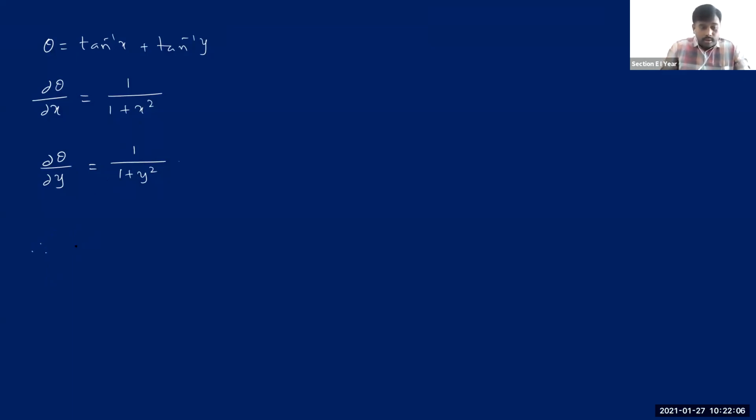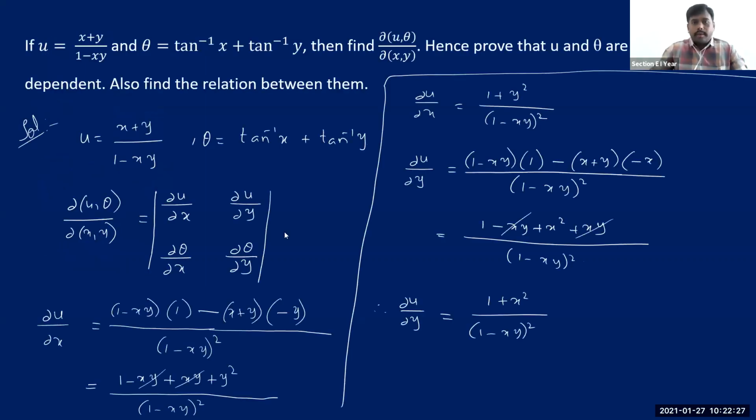I'm just writing everything in this determinant. Therefore, see, I'm writing it this way, dou of u comma theta divided by dou of x comma y, Jacobian of u theta with respect to x and y. It is equals to the determinant. See how much we got these two values, dou u by dou x and dou u by dou y.